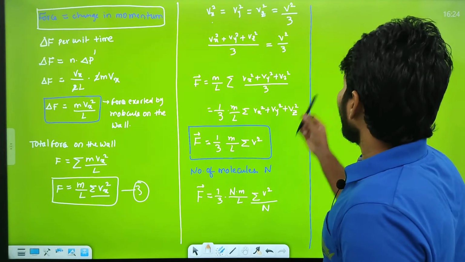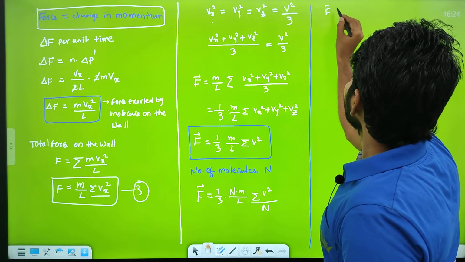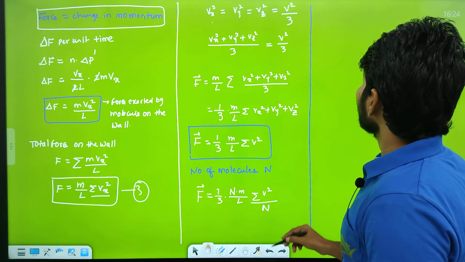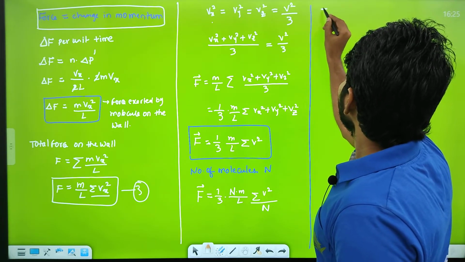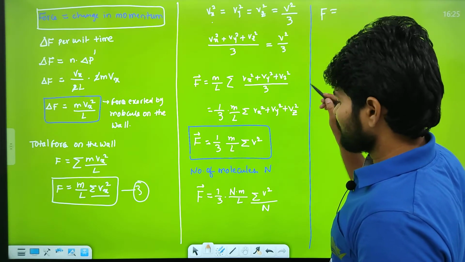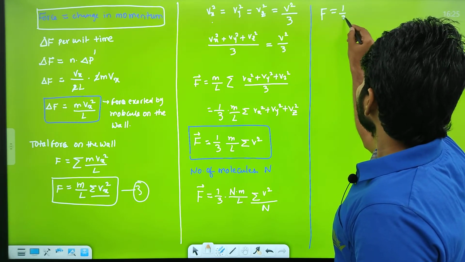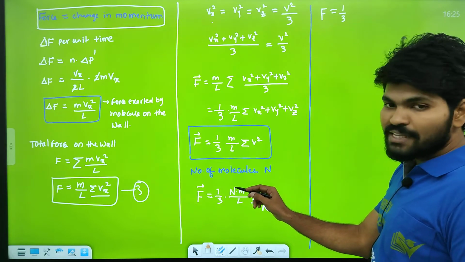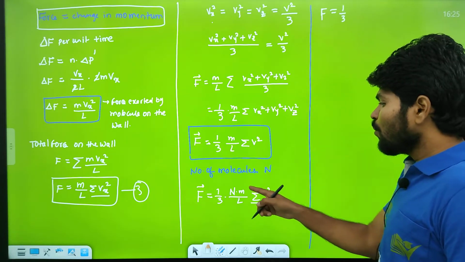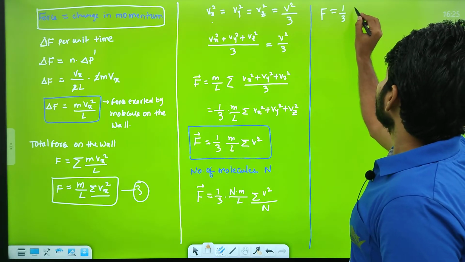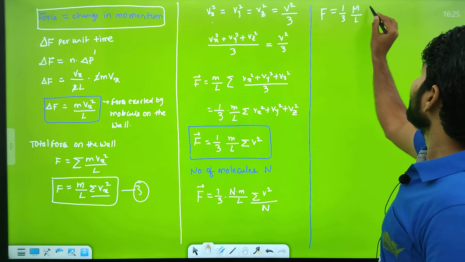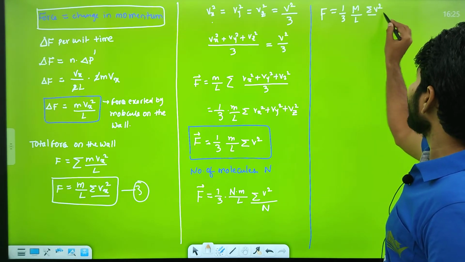So that's why I am rewriting this equation. Force is equal to 1 by 3. The capital N is the number of molecules, m is the mass per one molecule. The number of molecules together give the total mass, which is represented with m, divided by L, and V square by capital N.